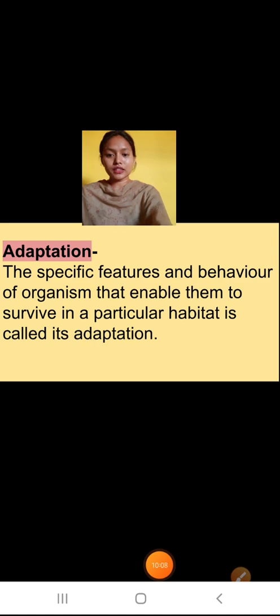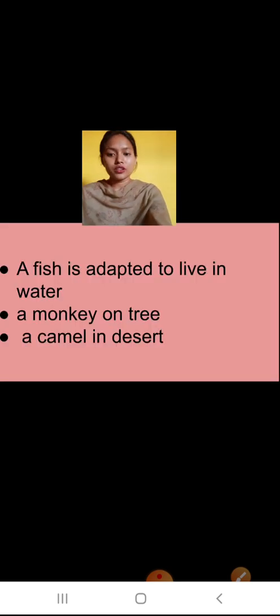After this we will come to adaptation. Adaptation is the specific features and behavior of an organism that enable it to survive in a particular habitat. This we have studied also.